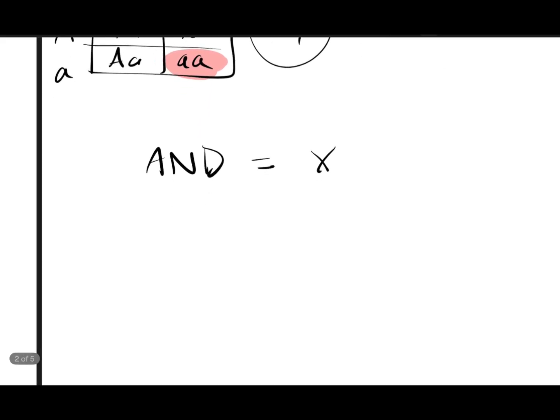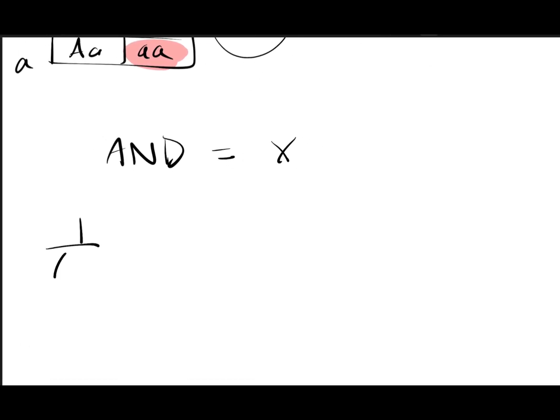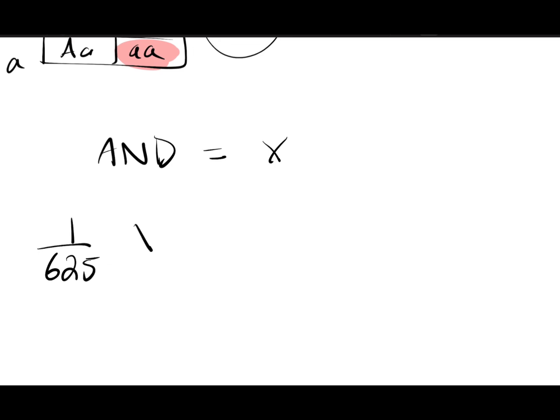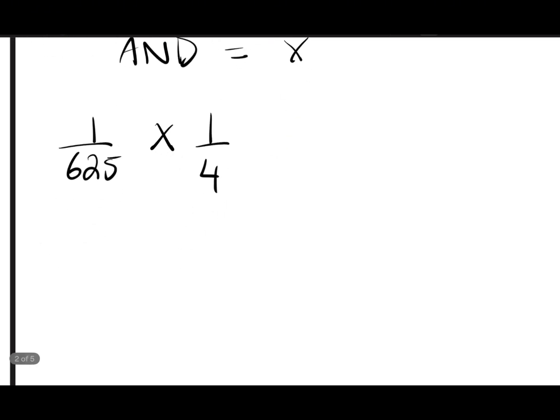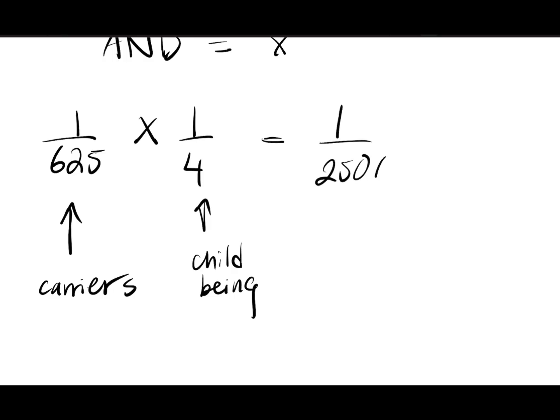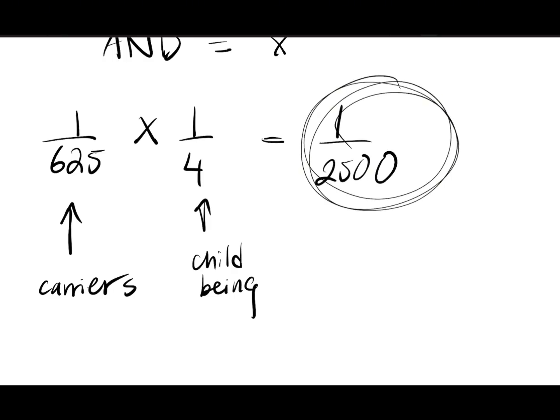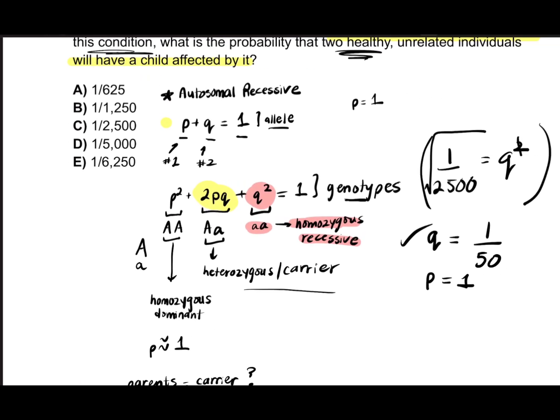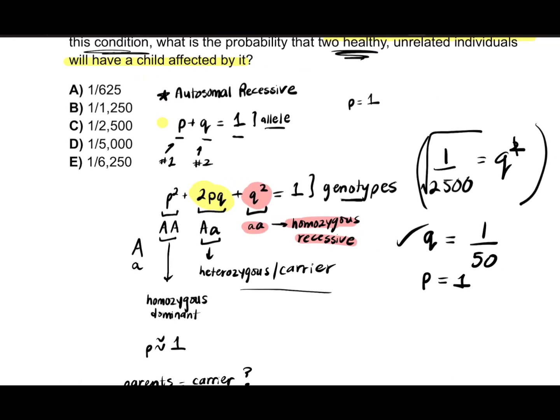So it's going to be 1 over 625 and 1 over 4. So basically, this is the chance of the parents being carriers and then the child being affected. So the probability comes to about 1 over 2,500. Now let's go back here. Okay, so the right answer was 1 over 2,500.